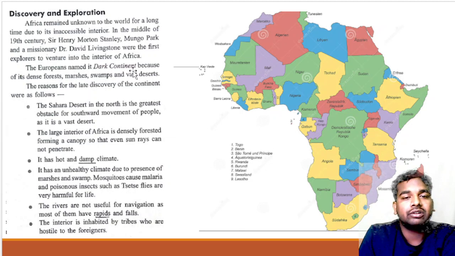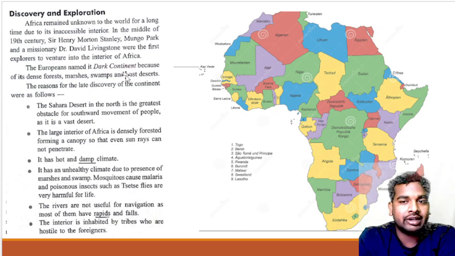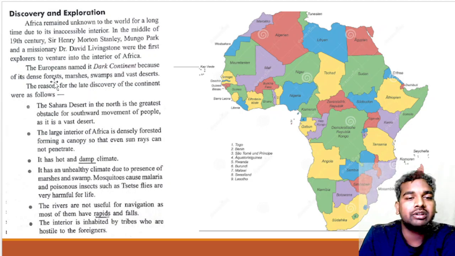Europeans named it the dark continent. Now, why is Africa also called the dark continent? Because it has dense forests, marshes, swamps, and vast deserts. You will find that most parts of Africa have dense forest, and some parts have vast deserts, as well as marshy areas and swamps.